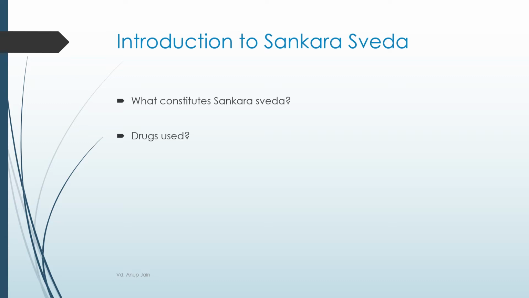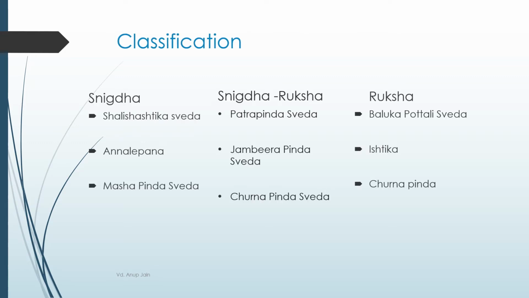Similarly, in Snigdha Sankar Swed, thick gruel prepared from substances like til, mash, citric fruits such as jambir, rice like navara rice or sati chawal can be used. In the Snigdha Ruksh types, various leaves of the plants can be used, for example, in Patrapinda Swed. Sankar Swed is classified into Snigdha, Snigdha Ruksh, and Ruksh types, and the slide displays what it includes.